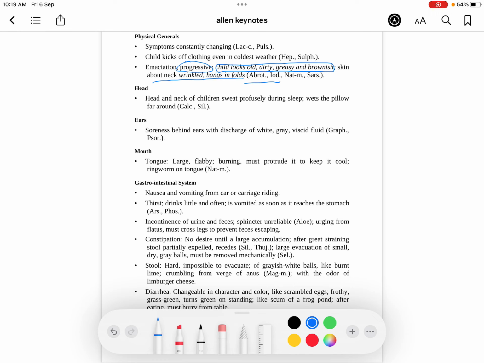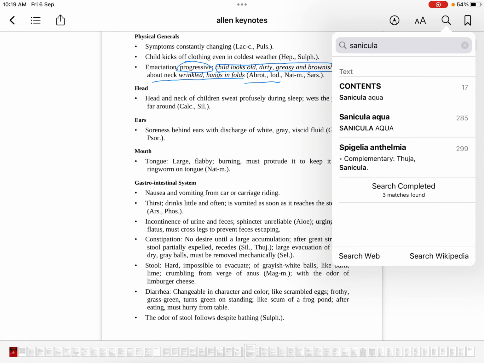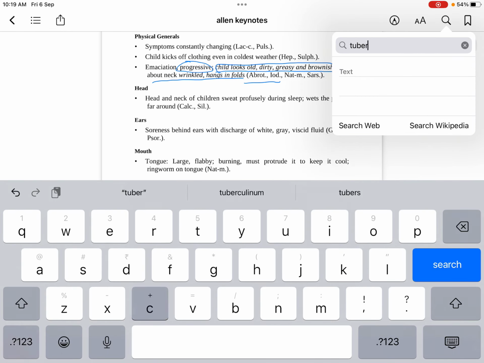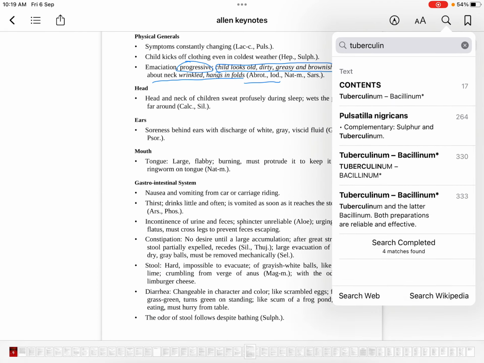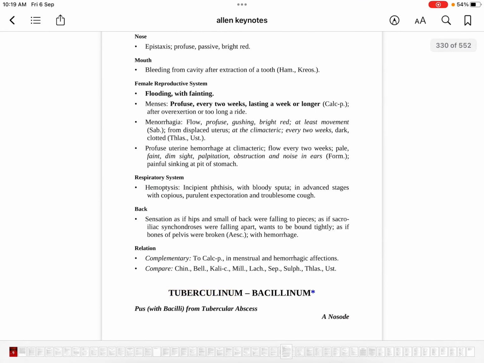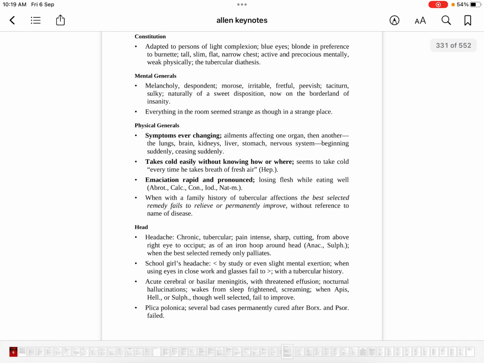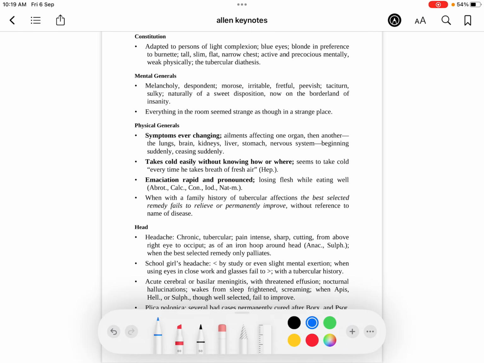The third drug that Abrotanum told you to compare for emaciation was tuberculinum. So go to page 317 of your Allen's Keynotes. Now tuberculinum, if you go to the physical generals part, here you get emaciation is rapid and pronounced.